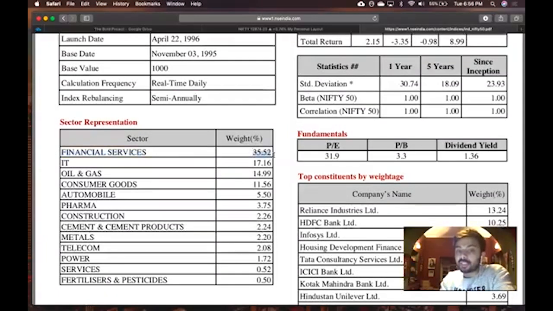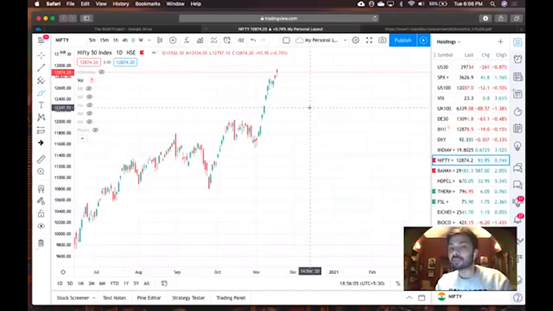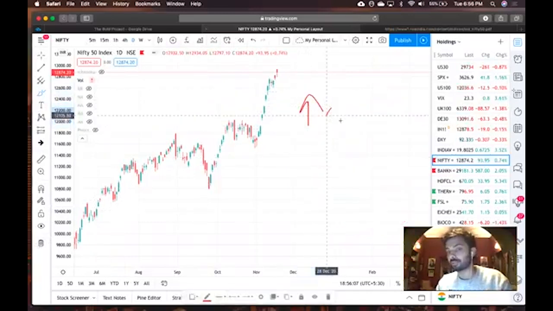35% weight in Nifty is of the finance companies. IT companies have 17% weight in Nifty. So like this, if Nifty is going higher, this means that the financial service companies are also doing better. Understand one thing, guys. Why does Nifty go up? Does it mean Nifty as an index goes up? No. When Nifty goes up, it means the Nifty companies are going up.